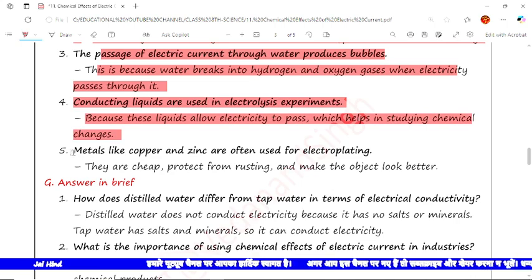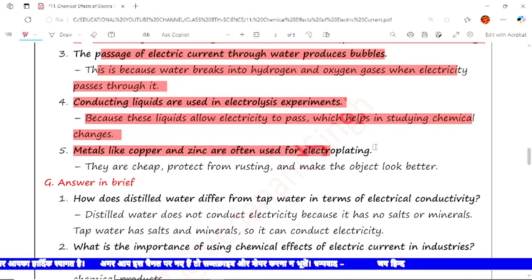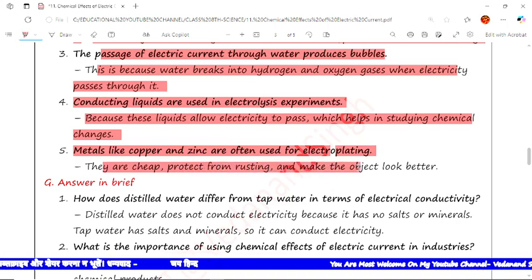So the next question is, why are metals like copper and zinc often used for electroplating? The answer to the question is, they are cheap, protect from rusting and make the object look better.